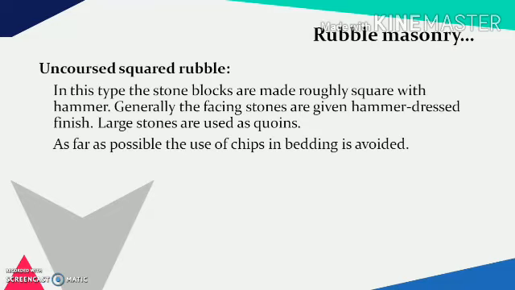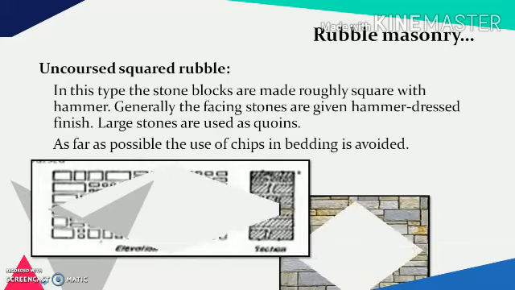Next is uncoursed squared rubble. In this type, the stone blocks are made roughly square with a hammer. Generally, facing stones are given a hammer dressed finish, so it generally provides a better appearance as compared to the undressed or unfinished stones. Generally, the large stones are used as quoins. As far as possible, the use of chips in bedding is avoided.